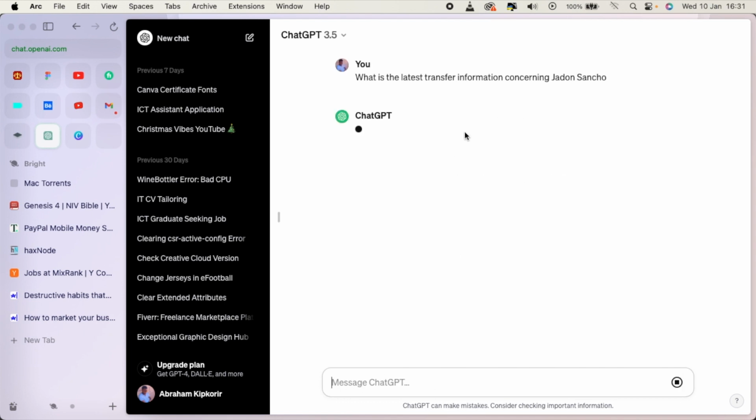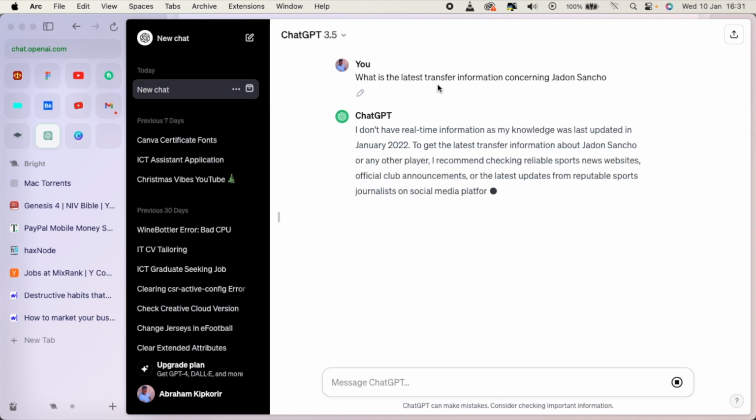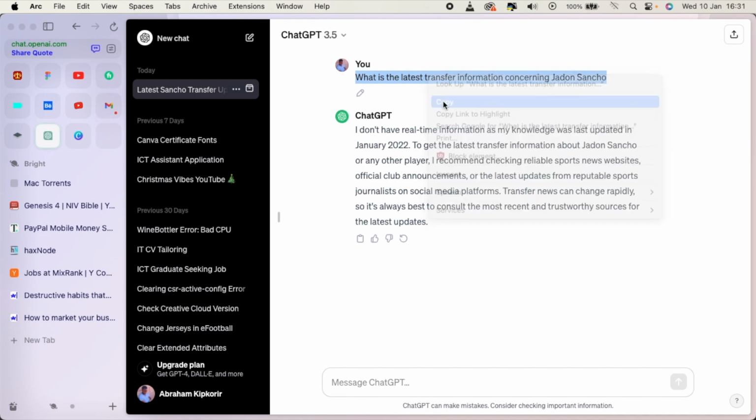Let me ask this question, then I'll just copy this so that I'll use it. As you can see, the response ChatGPT gives is, I don't have real-time information as my knowledge was last updated in January 2022. That means ChatGPT does not have access to real-time knowledge. So let me show you a workaround on how we can get a solution to this.